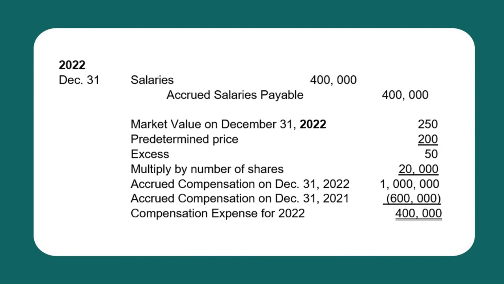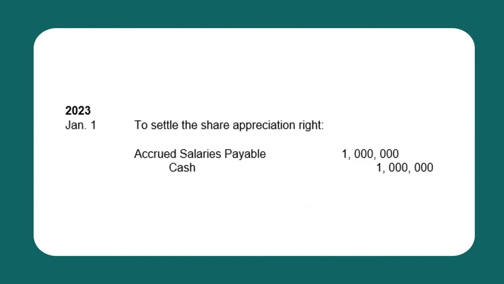400,000. On January 1, 2023, the settlement date, assuming all the rights are exercised, the total liability of 1 million as of the end of the vesting period shall be closed once settled. So the entry: debit accrued salaries payable 1 million and credit cash 1 million.